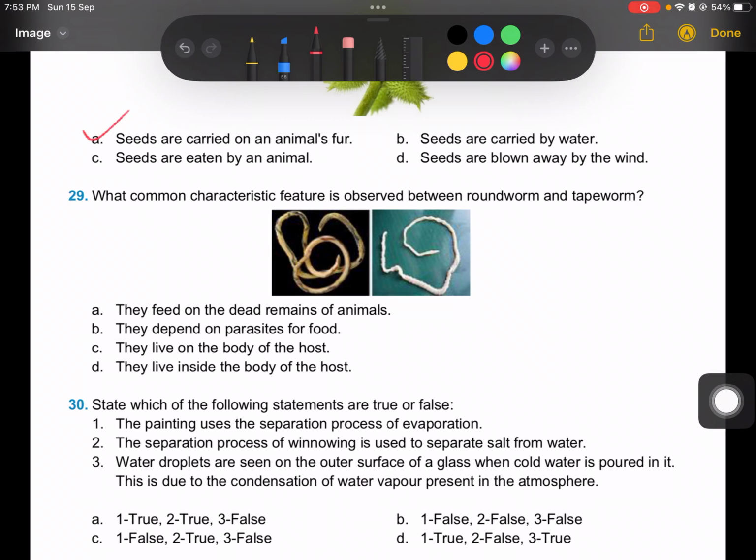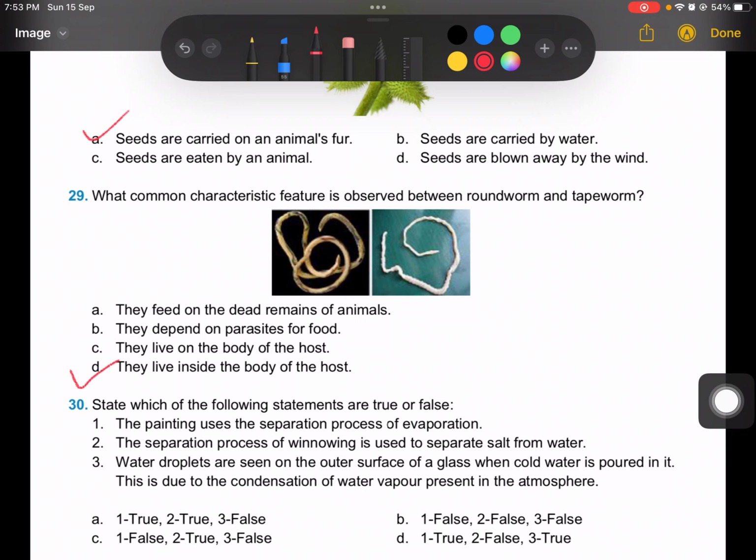Now move to question number 29. What common characteristic feature is observed between roundworm and tapeworm? They feed on the dead remains of animals? No. They depend on parasites for food? No. They live on the body of the host? No. They live inside the body of the host? Yes. So this is the common characteristic feature observed between the roundworm and tapeworm. Option D is the right answer for this question.